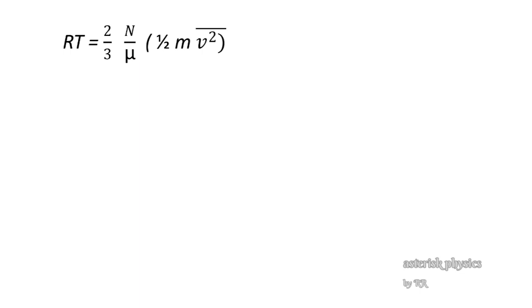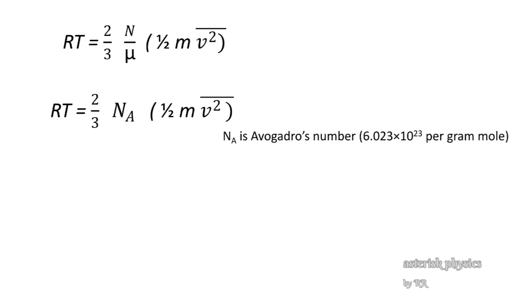On rearranging, we get RT is equal to 2 by 3 into N by mu into half m v square average. In the above equation, N by mu is replaced as Na, which is Avogadro's number, the number of molecules per mole of the substance. So we get RT is equal to 2 by 3 into Na into half m v square average.